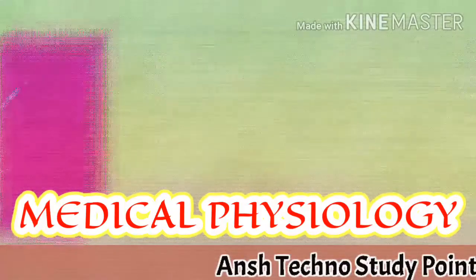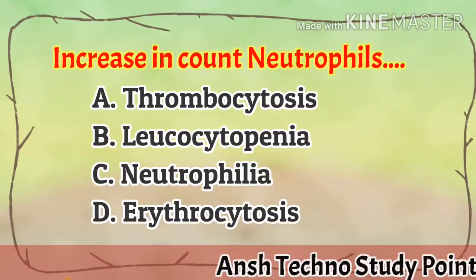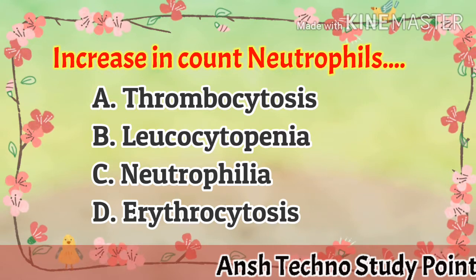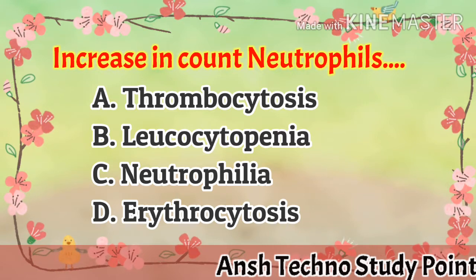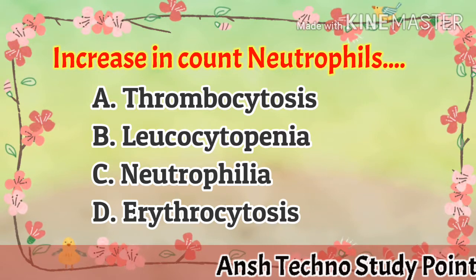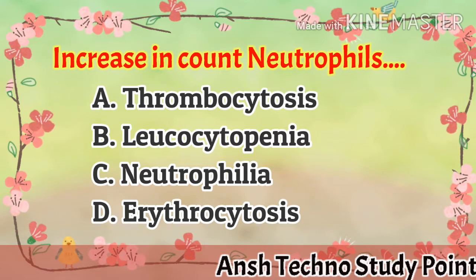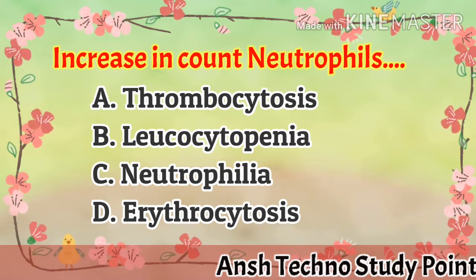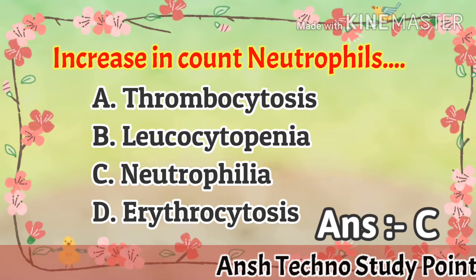volumes. First question is, the increase in the neutrophils is called as thrombocytosis, leukopenia, neutrophilia, erythrocytosis. The correct answer is C. Neutrophilia.